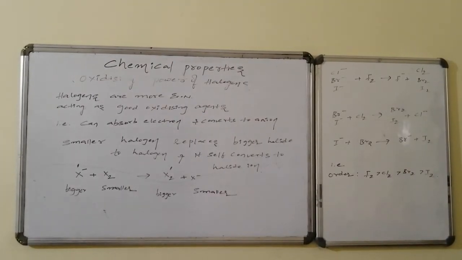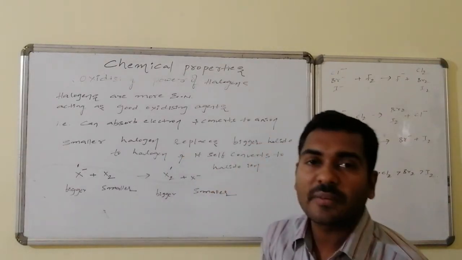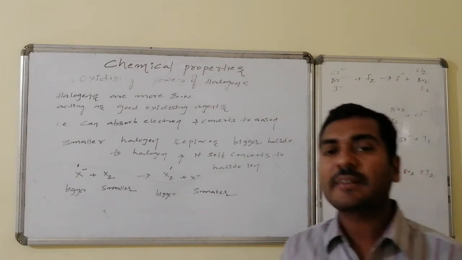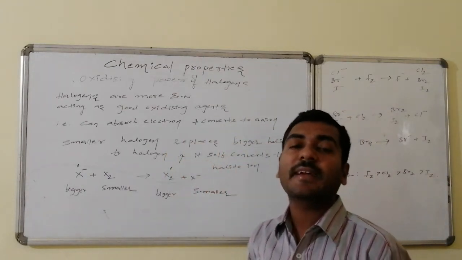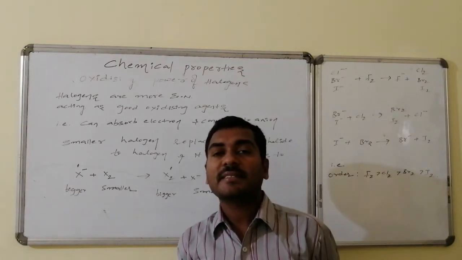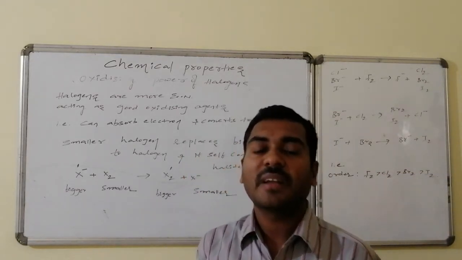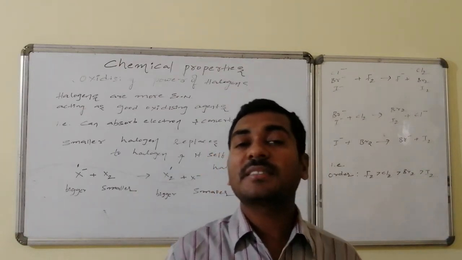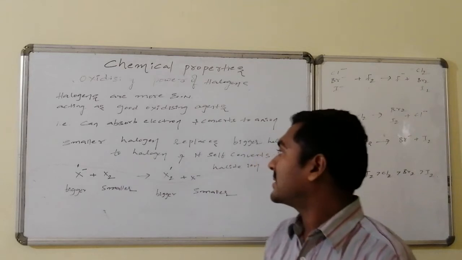The second important point for the discussion in terms of reactivity is the oxidizing power of halogens. As we know, halogens are more electronegative. They readily take up electrons. As a result, they are converted to halide ions. So they are taking electrons, absorbing electrons. Hence, they act as good oxidizing agents because they oxidize the others. The electron comes from the counter component that undergoes oxidation. For that oxidation purpose these act as agents, hence they are known as oxidizing agents.